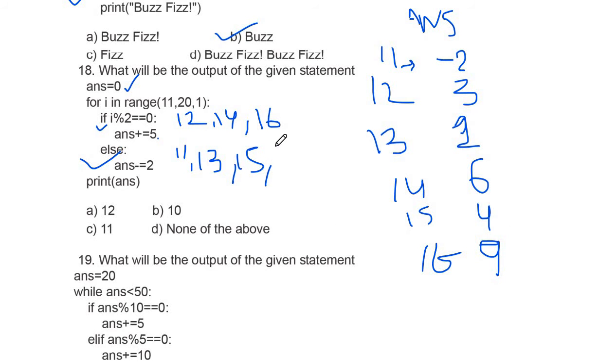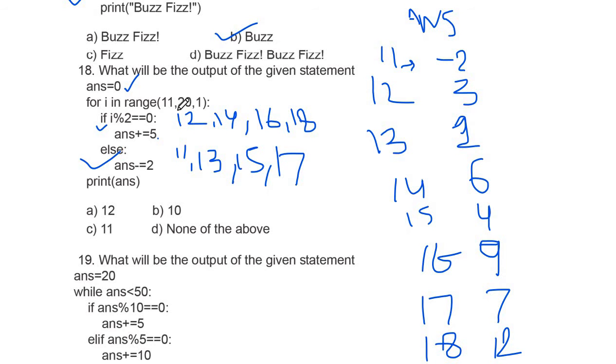Now again it will go into the else part, and for 17 it will do ans is equal to ans minus 2, so it will be 7 for 17. Now come to 18, and it will do ans plus 5, so 7 plus 5 is 12 for 18. Now come to 19.